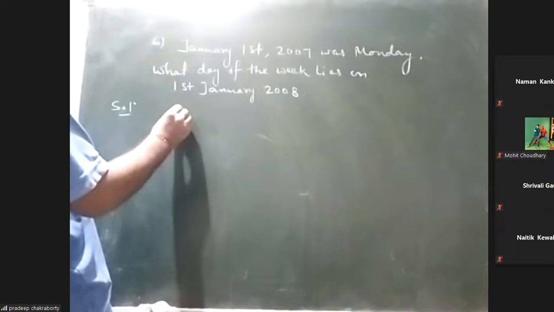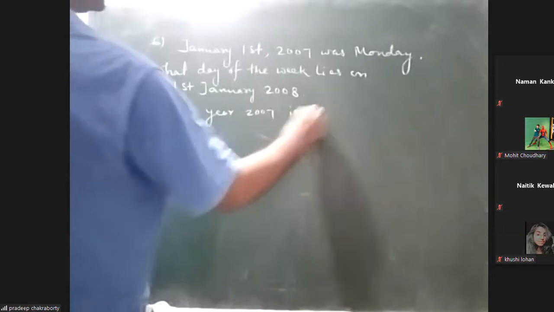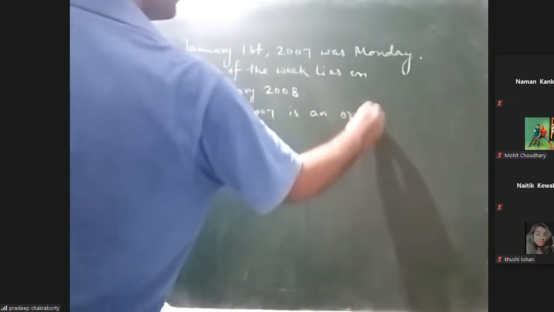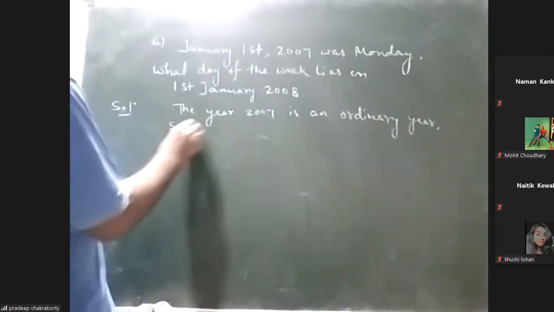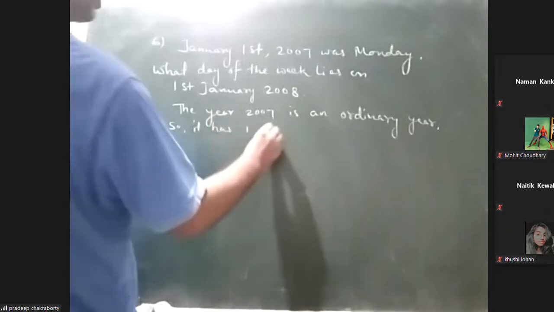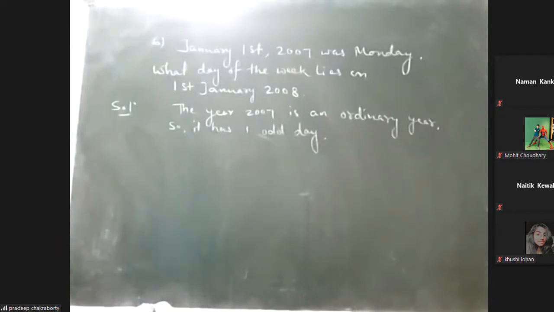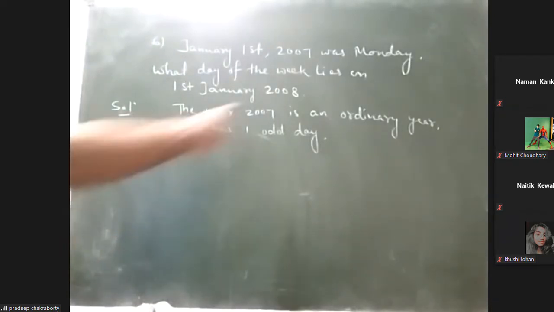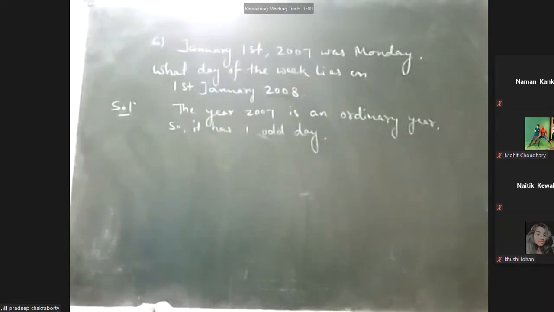So I will write the year 2007 is an ordinary year. So it has one odd day. Here, we will not start with 2008 because it is a leap year. So we are not going after 2008, we are going before 2008. So we'll start with that one. Previously, the question was different, so this is a different type of question. Okay, so it has one odd day.